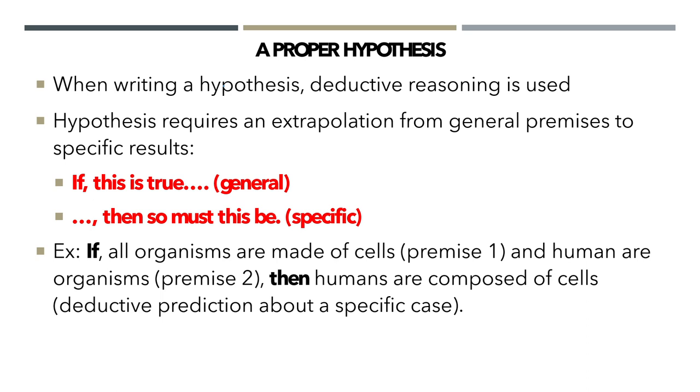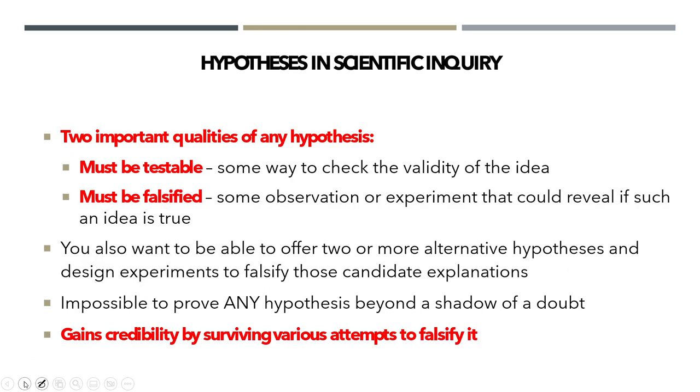If this is true, general statement, then so must this be. It's specific. So if all organisms are made of cells, premise 1, and humans are organisms, premise 2, then humans are composed of cells. That is your deductive prediction about a very specific case. And remember, this is what we come up with at the beginning of an experiment, right? Of one experiment. So 2 important qualities of any hypothesis: it's got to be testable and it must be falsifiable.